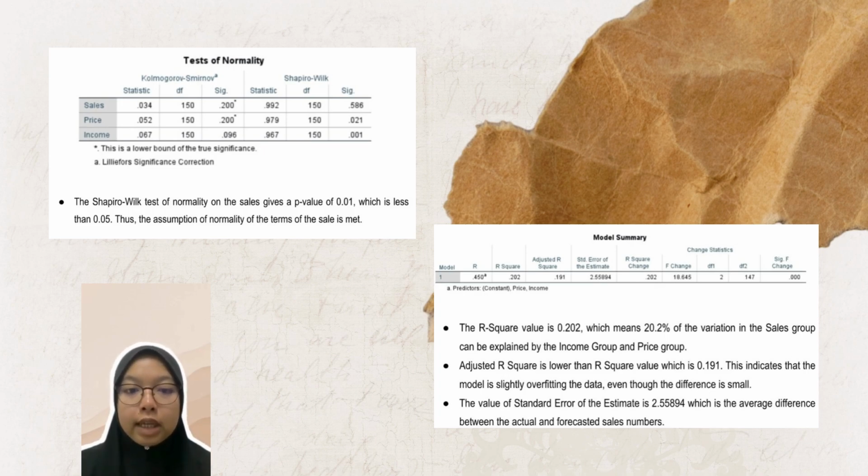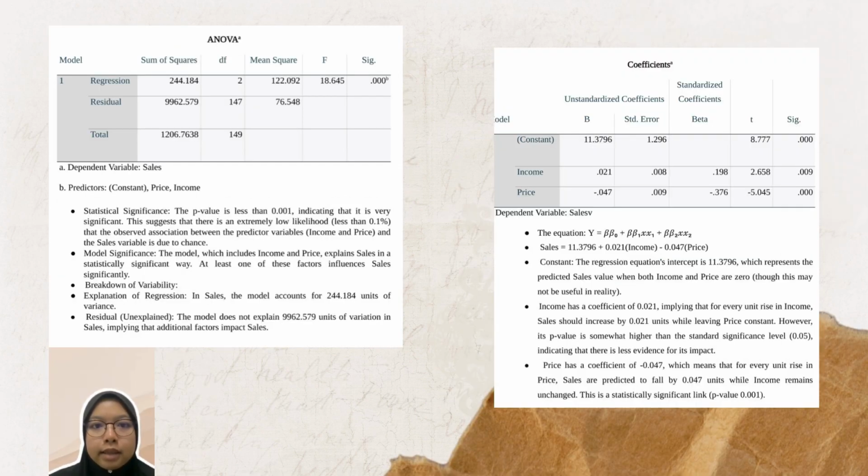The value of the standard error of the estimate is 2.55894, which is the average difference between the actual and forecasted sale numbers. ANOVA, statistical significance. The p-value is less than 0.001, indicating that it is very significant. This suggests that there is an extremely low likelihood, less than 0.1%, that the observed association between the predictor variables, income and price, and the sale variable is due to chance.